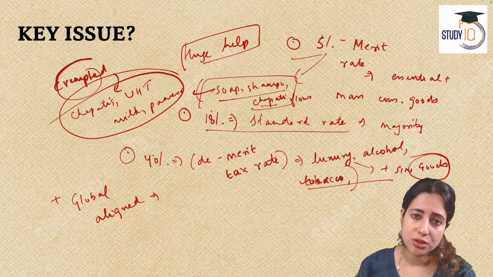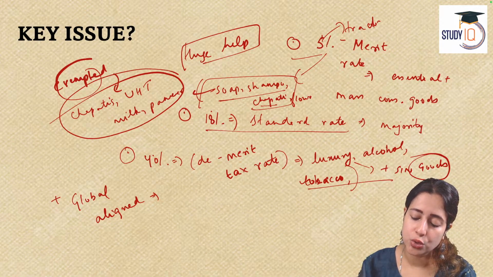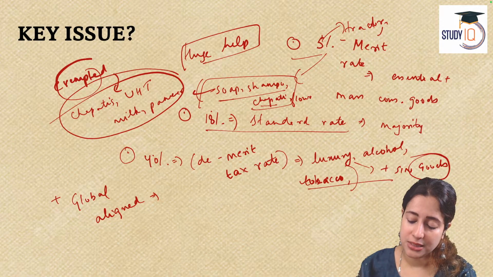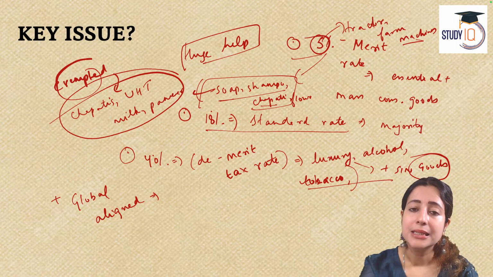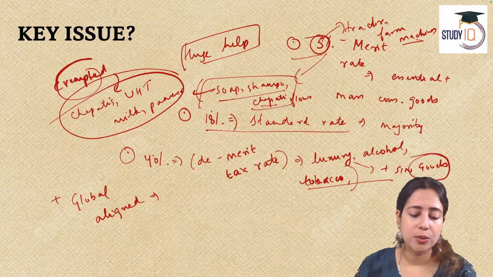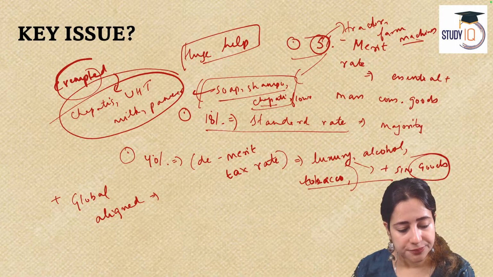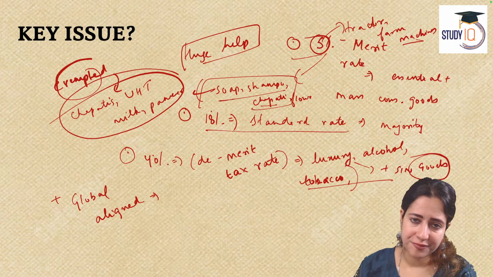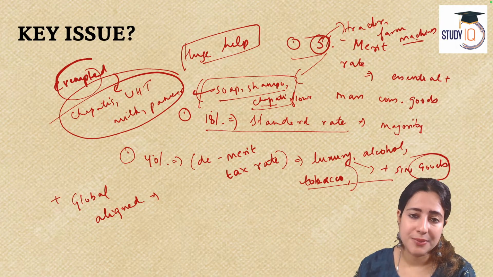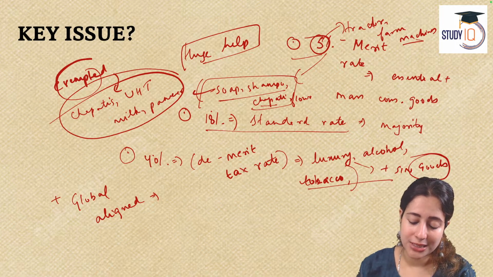Talking about agriculture, tractors, farm machines, all of them are coming under the 5% slab structure. So that is again a huge help for medium farmers. Tractors, other farm machines, all of these will also come under the 5% merit tax. Now coming up to textiles. Textile also, whether it's man-made or whether it's your fiber, yarn, all of them will also come under 5% merit tax. Talking about cement, from 28% to 18%.